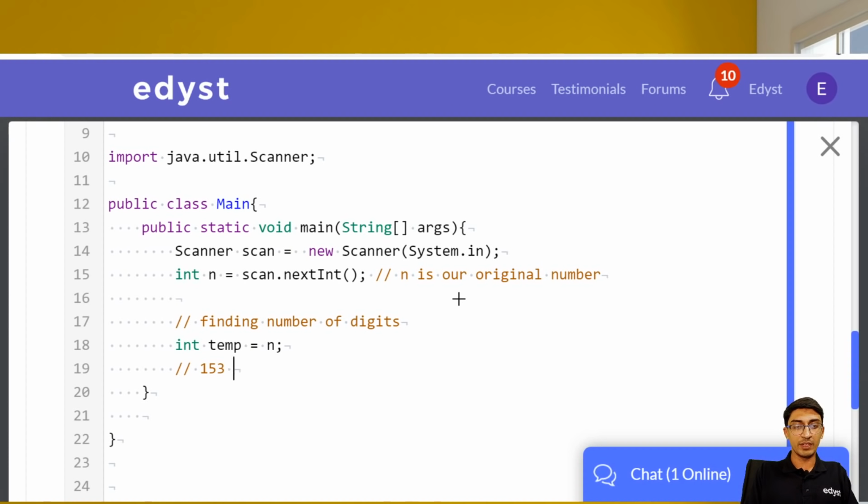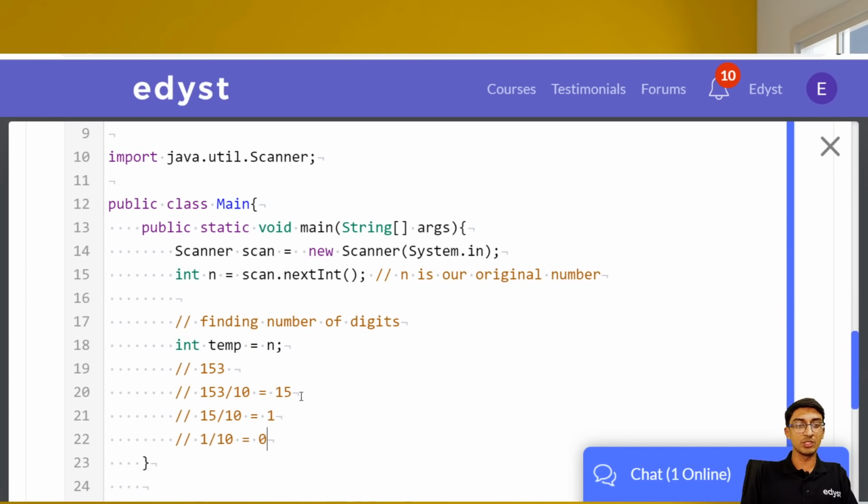When we divide 153 by 10, we are going to get 15. This is an integer division, so there won't be any decimals. Then when we divide 15 by 10, we'll get 1, and then when we divide 1 by 10, we'll get 0, right?